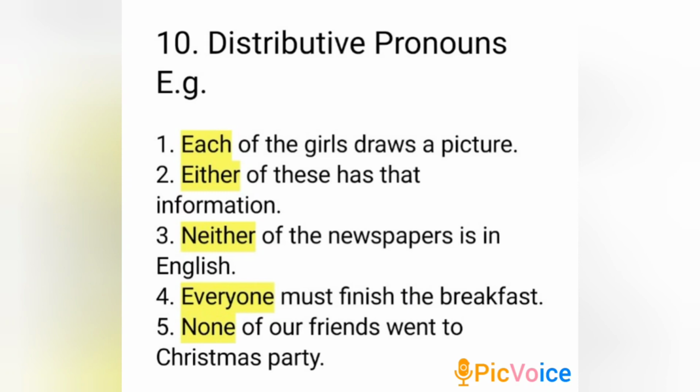Each of the girls draws a picture. Either of these has that information. Neither of the newspapers is in English. Everyone must finish the breakfast. None of our friends went to Christmas party. Each, either, neither, everyone, none. These are